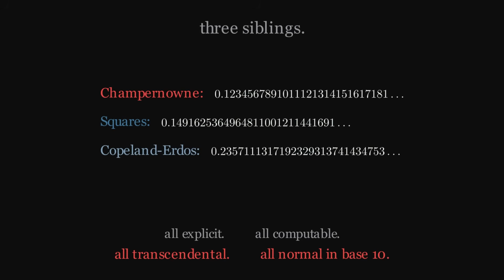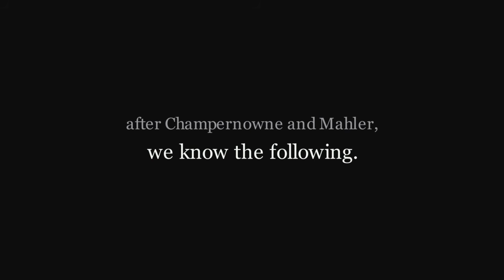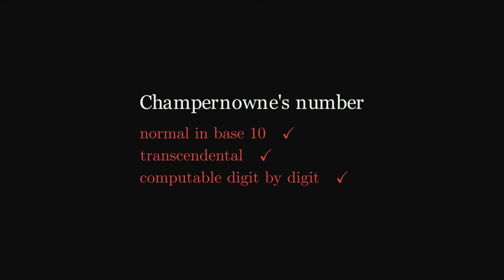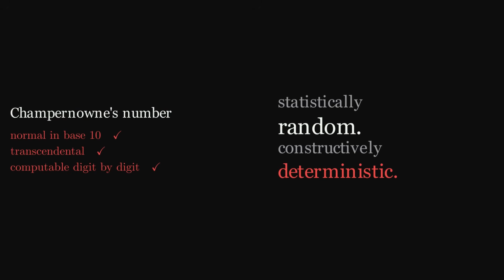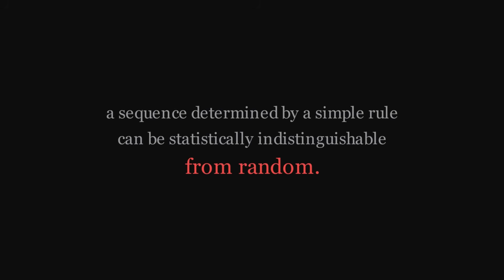After Champernowne and Mahler, we know the following. There exists an explicit, computable, deterministic real number that is normal in base 10. That number is transcendental. We have its digits, we know its construction. In every measurable statistical sense, this number is random. In every constructive sense, it is the opposite of random. This dissolves a folk belief about what randomness means. A sequence of digits can be entirely determined by a simple rule and still be statistically indistinguishable from random. The Champernowne construction is the cleanest demonstration.